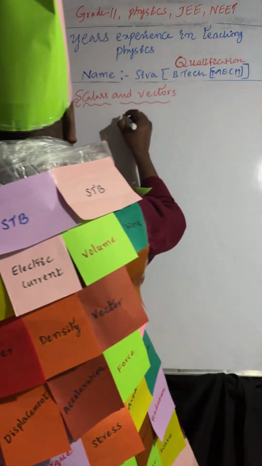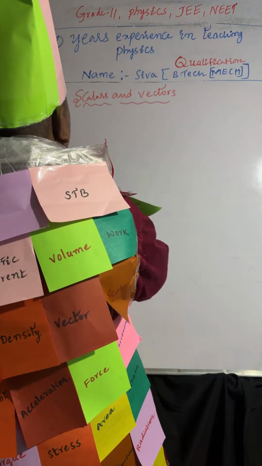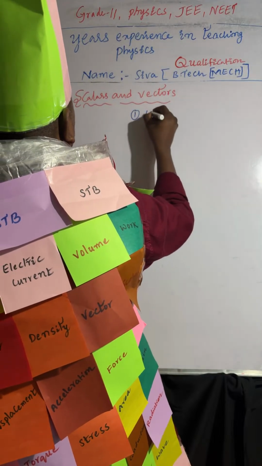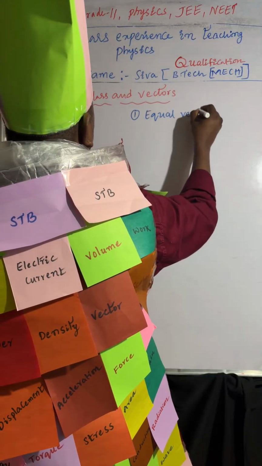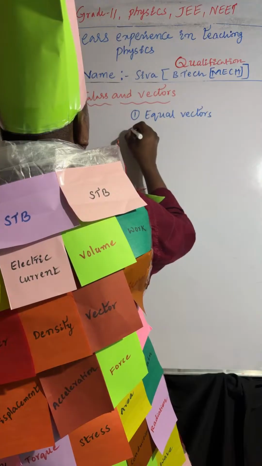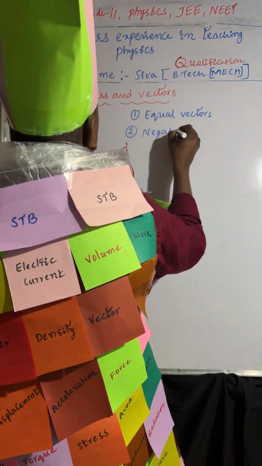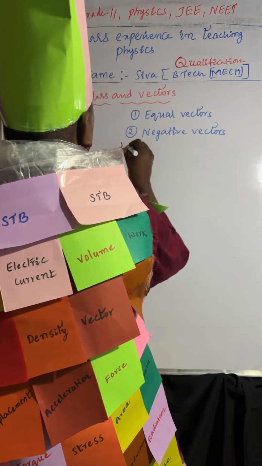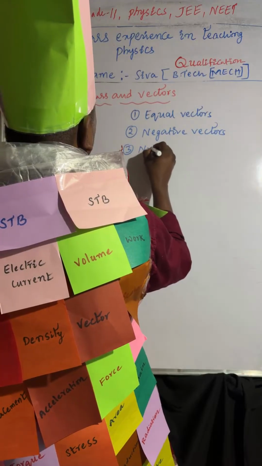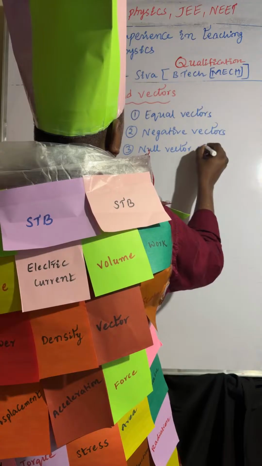Now we are talking about vector physical quantities. First one is equal vectors. Second one is negative vectors. Third one is null vector, or zero vector.